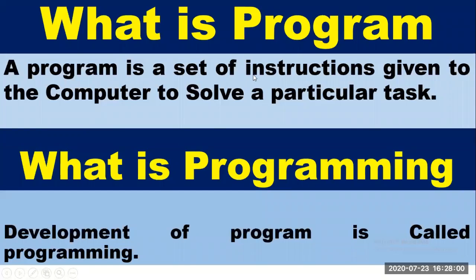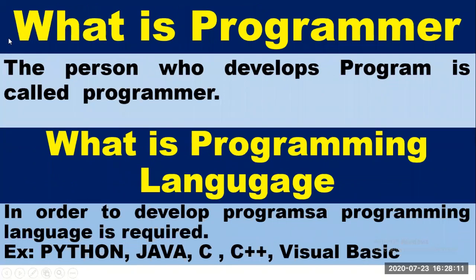A program is a set of instructions given to the computer to solve a particular task. What is programming? Development of a program is called programming. What is a programmer? The person who develops a program is called a programmer. What is a programming language? In order to develop a program, a programming language is required. For example, Python, Java, C, C++, Visual Basic are examples of programming languages.